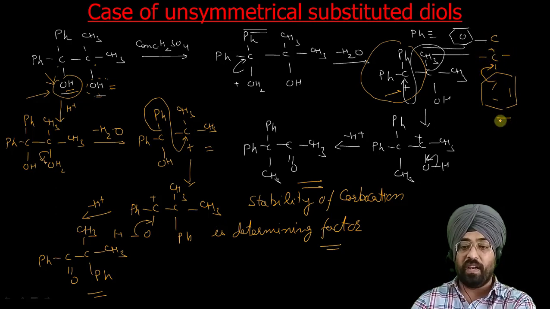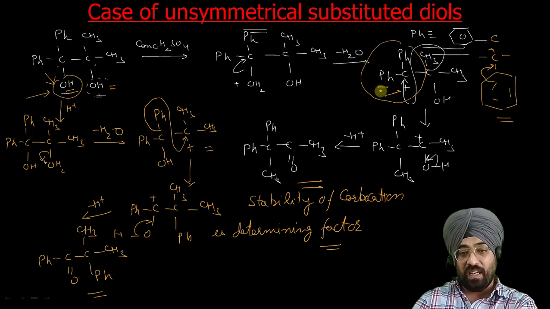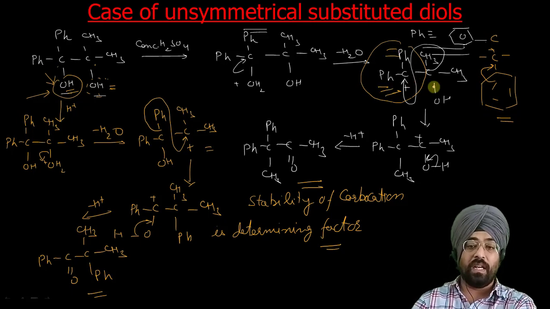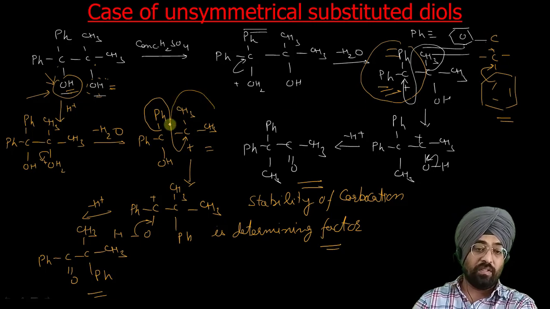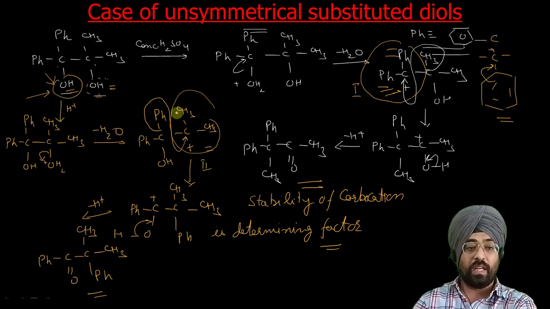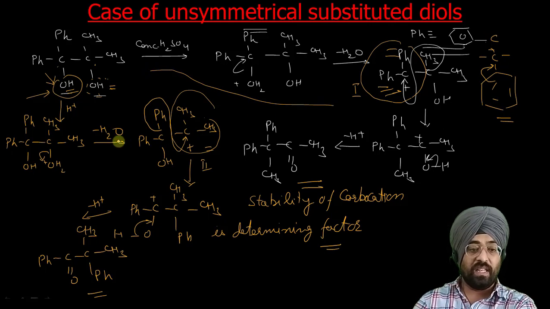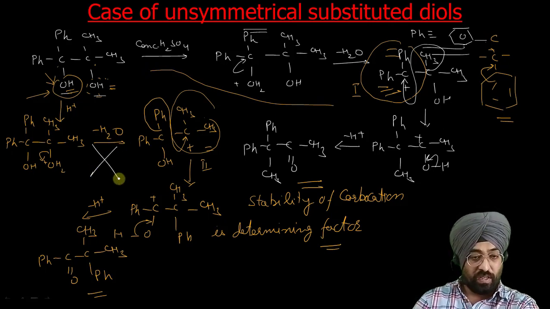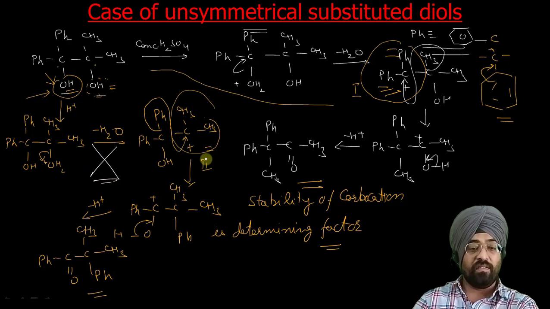So with this type of resonance, these phenyl groups stabilize this carbocation by the resonance effect, whereas in methyl groups there is no such resonance. So carbocation 1 is more stable than carbocation 2, so the reaction will proceed through this path, which is written in white color. The other path will not take place because it gives a less stable carbocation than this.